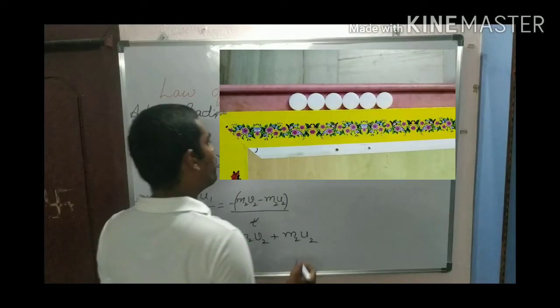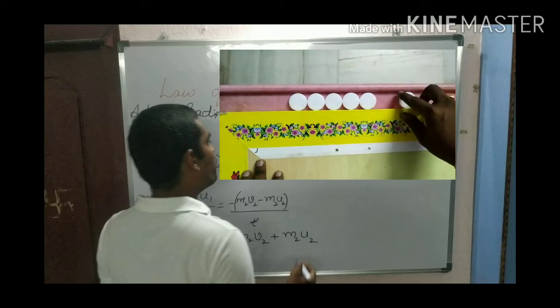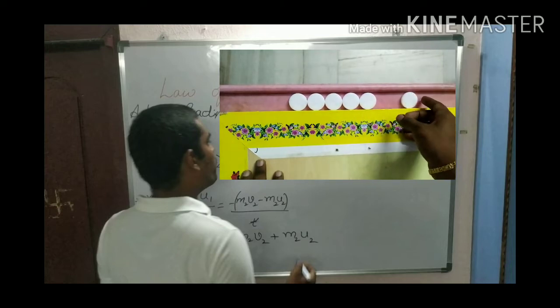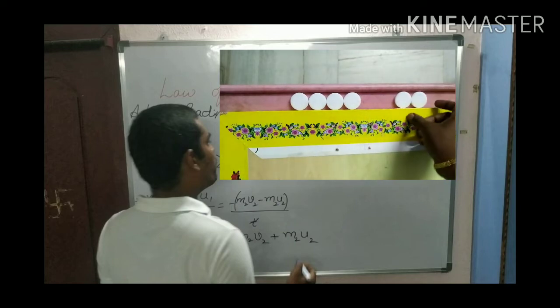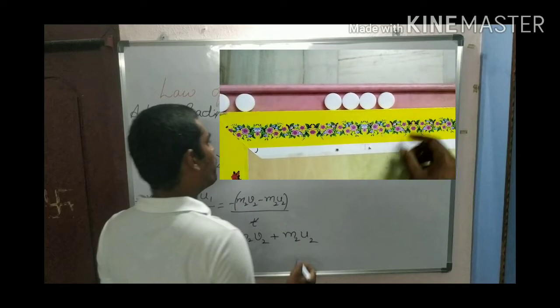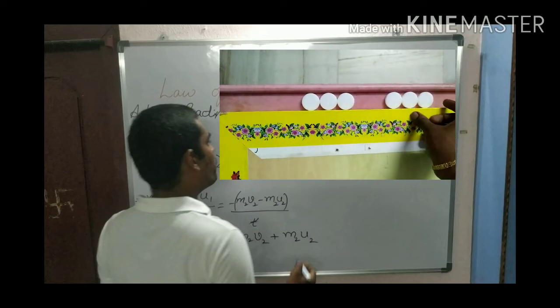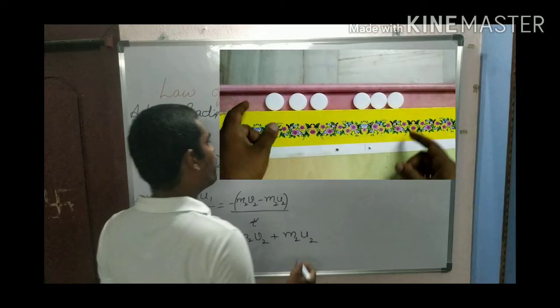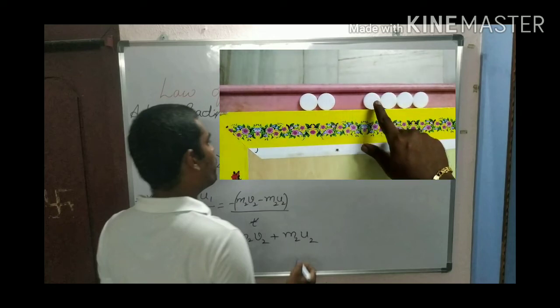Here I have taken 7 coins to show the law of conservation of momentum. If I strike with one coin, one coin comes out. The same thing if I do with 2 coins, 2 coins come out. The same with 3 coins, 3 coins come out. So this is the law of conservation of momentum: the sum of the momentums of the bodies before collision is equal to the sum after collision.